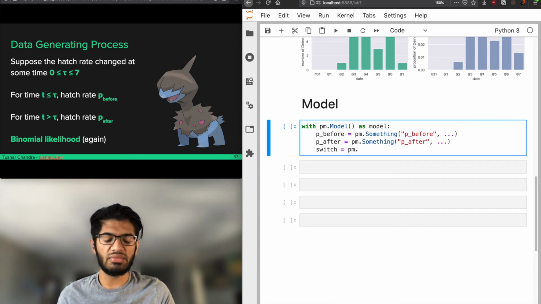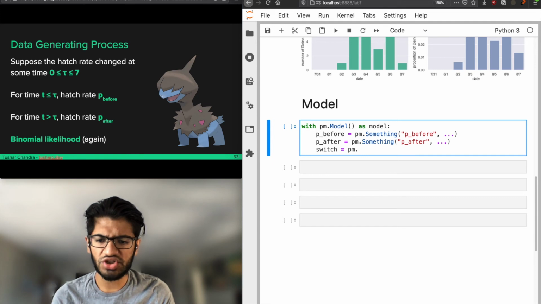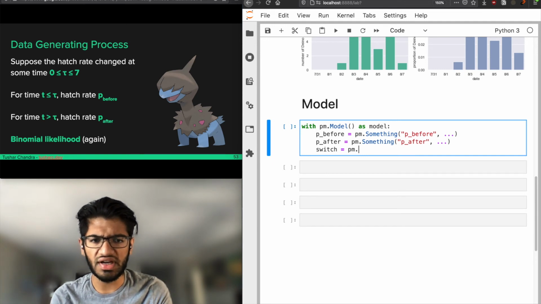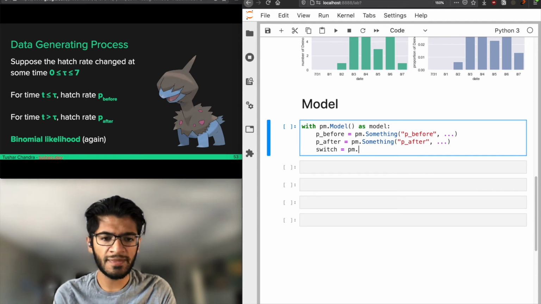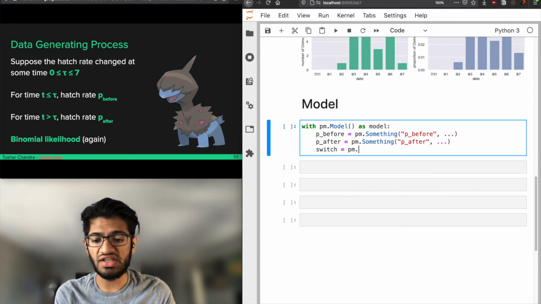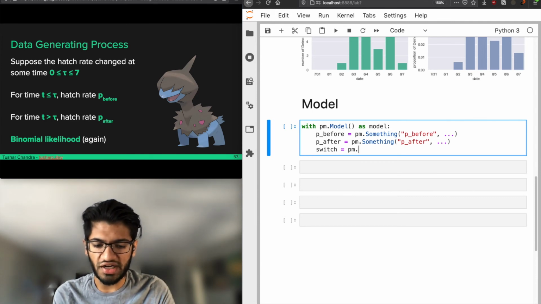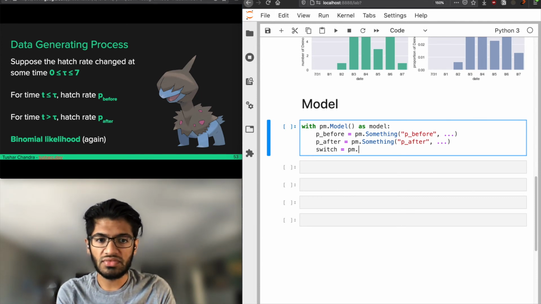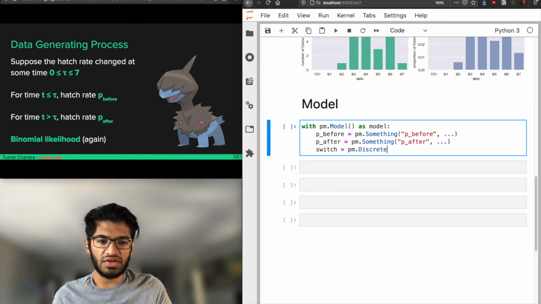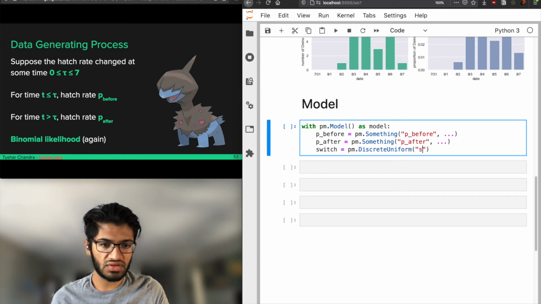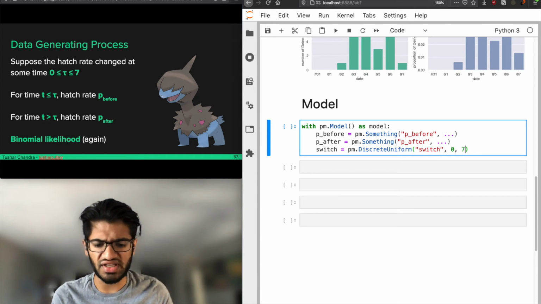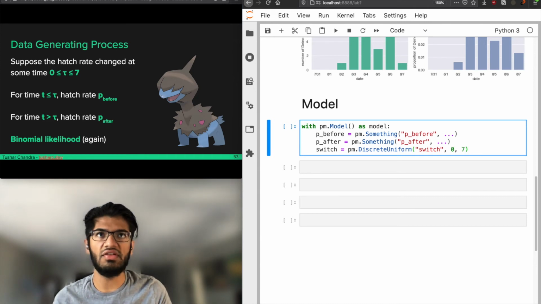So I'm going to go ahead and fill this in right now. For the switch, we know it's going to be on a day between 0 and 8, or 0 and 7 inclusive. So PyMC3 has a discrete uniform distribution. Our prior for this is going to be that it was equally likely on any day of the event. So we're going to say it's uniform, switch between 0 and 7, and I'm going to hard code those numbers, but in practice you should use the max of the array or min of the array or something.